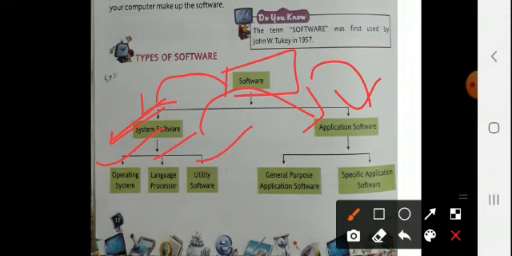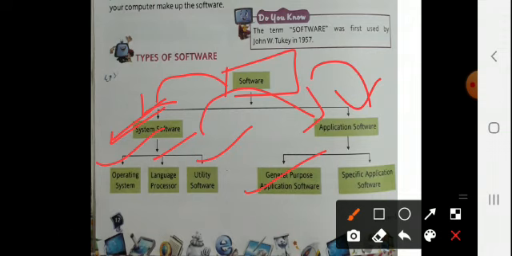So word processing software is given here in the general purpose application software. This type of software is used for creating text based documents such as letters, stories and reports. Getting it now? Examples are MS Word and WordPad. In WordPad we can only type with basic features, but in Microsoft Word, more advanced features are given to write the text. Text based documents are these. MS Word and MS PowerPoint.